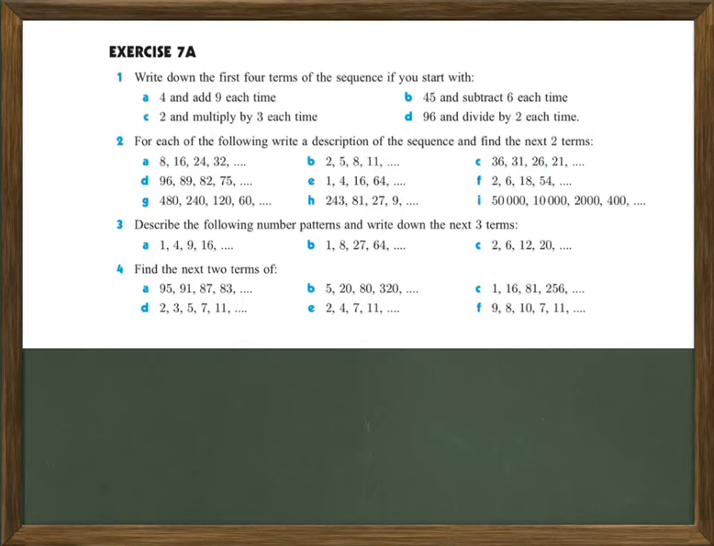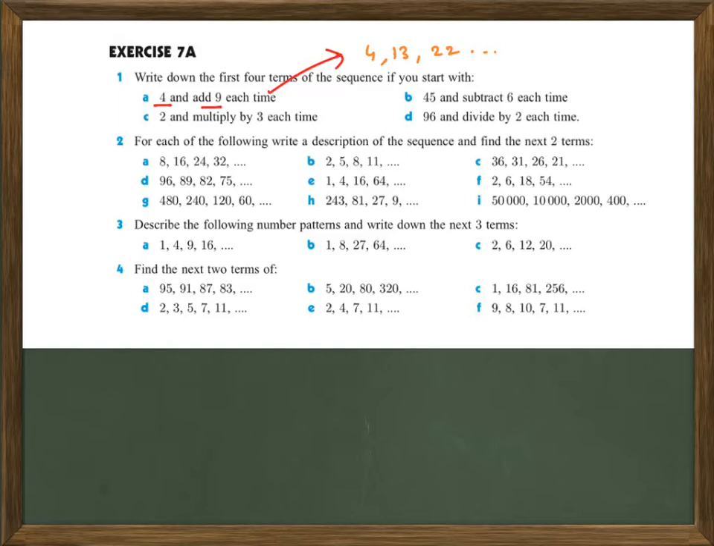So here is a basic example. We will see one or two, and after that I will request students to pause this video and solve all the problems, so that will help you understand more. For the first question, write down the first terms of the sequence if we start with 4 and add 9 to each term. So what will be our sequence? 4 plus 9 is 13, 13 plus 9 is 22. So this will be our sequence.